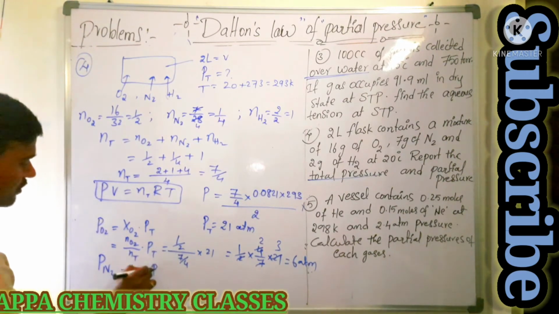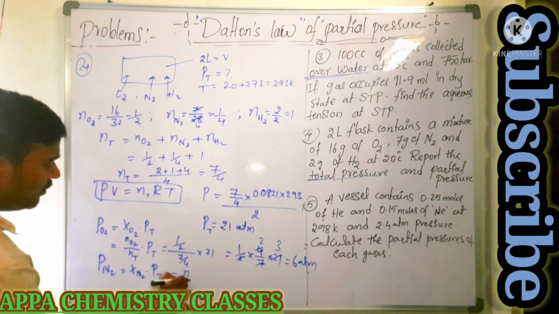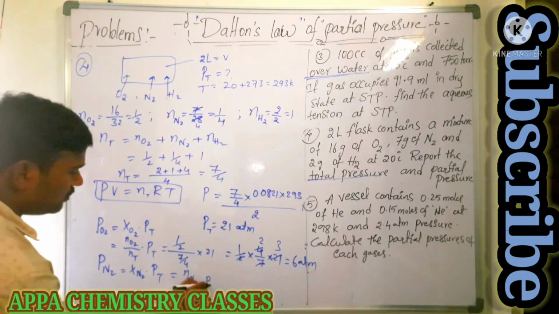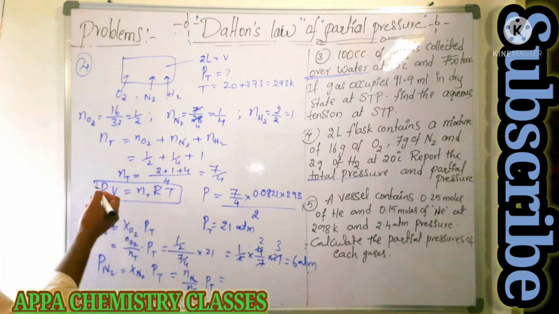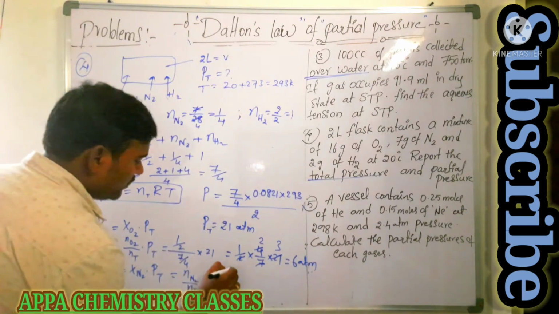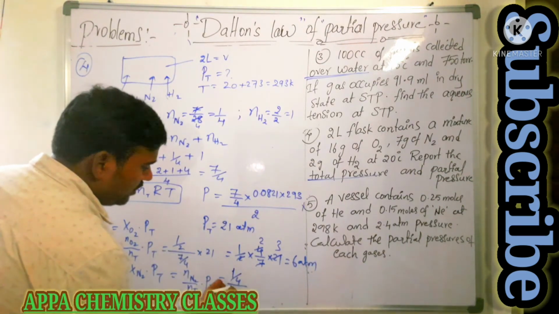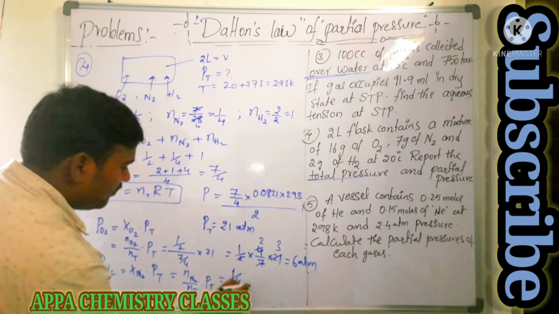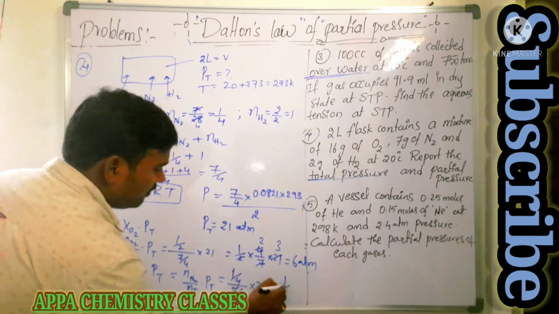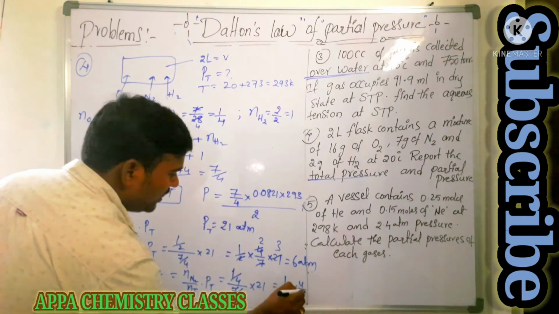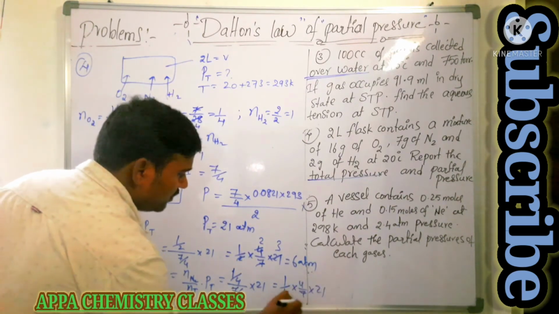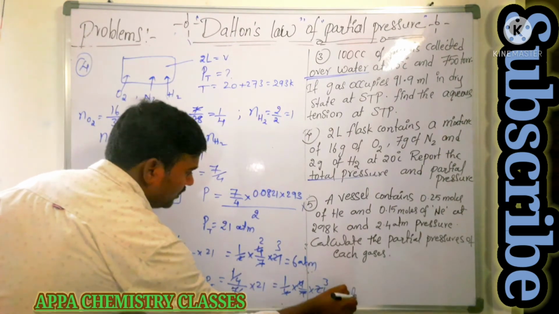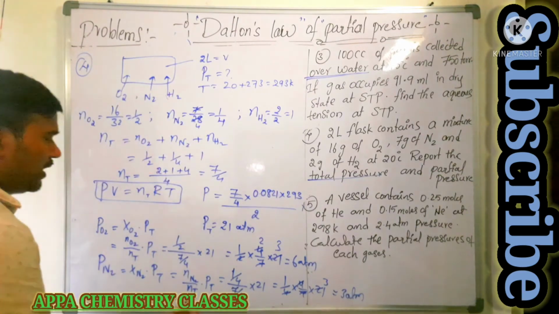Next one, partial pressure of nitrogen, that is mole fraction of nitrogen into total pressure. That is number of moles of nitrogen by total number of moles into total pressure. Number of moles of nitrogen is how much they given? 1 by 4. We got 1 by 4 by 7 by 4, total number of moles, into 21. That is 1 by 4 into 4 by 7 into 21. That is, 4 gets cancelled, 7 3s are 21. That is 3 atmosphere. The pressure created by the nitrogen is 3 atmosphere.